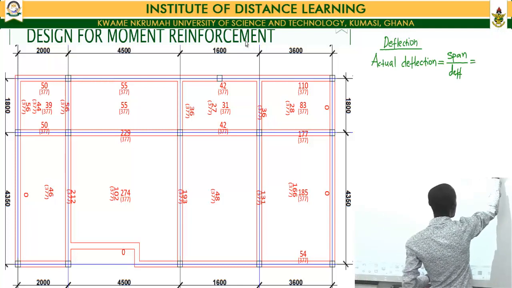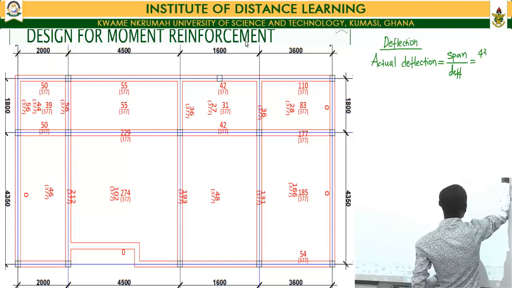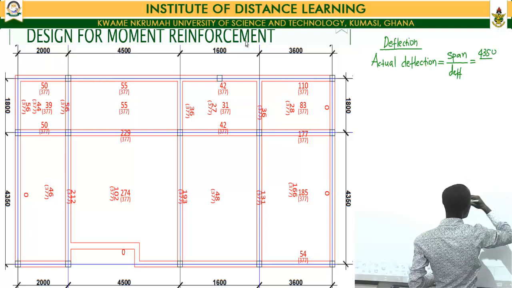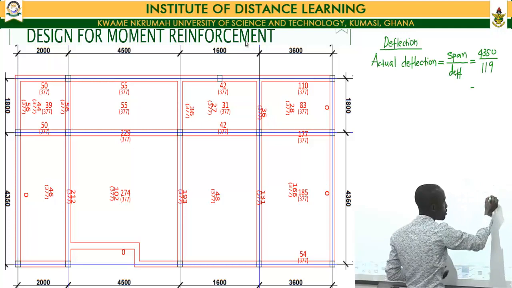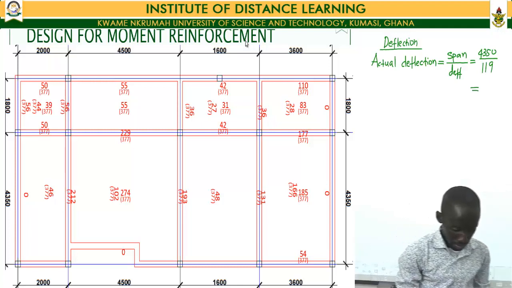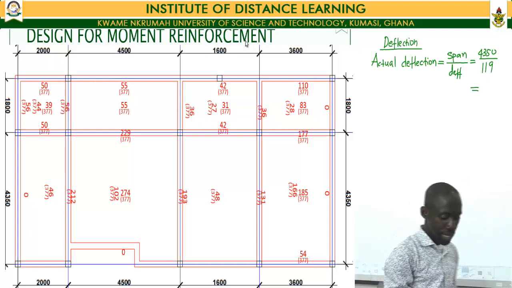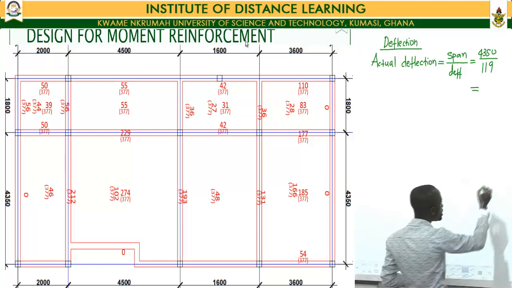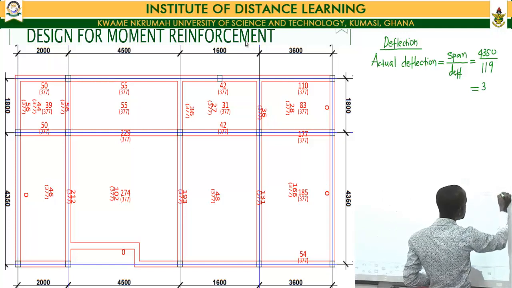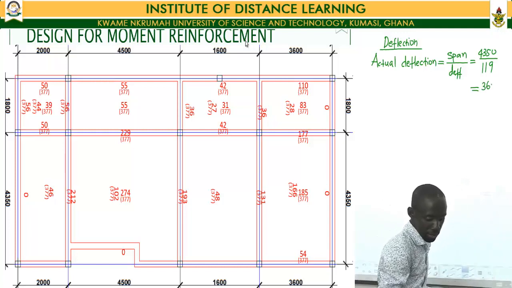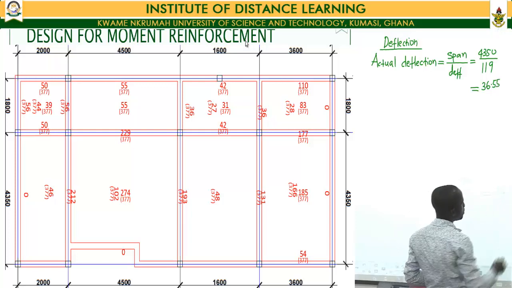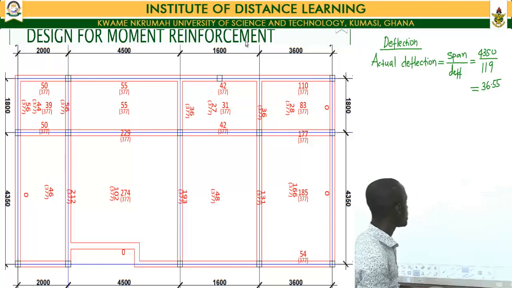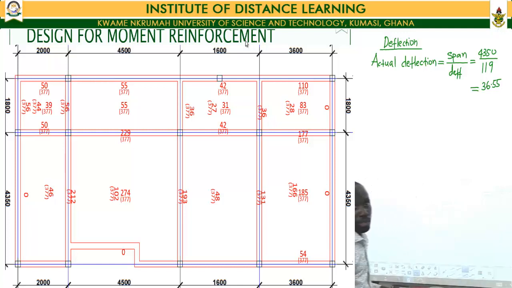This is going to be equal to our span, which was 4,350, divided by the effective depth, which is 119. Dividing it by the effective depth gives us a span to depth value of 36.55.